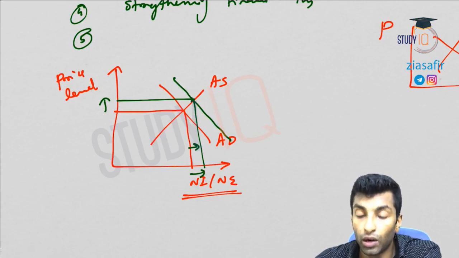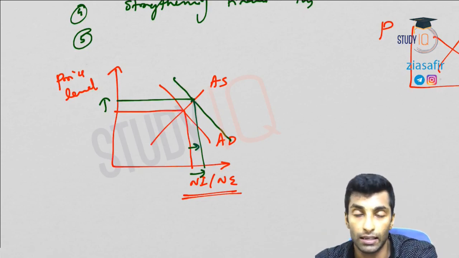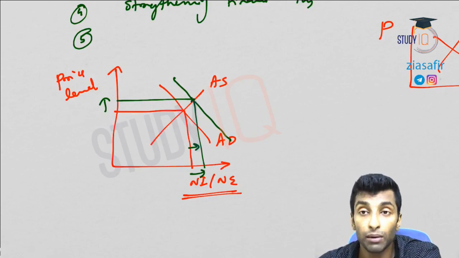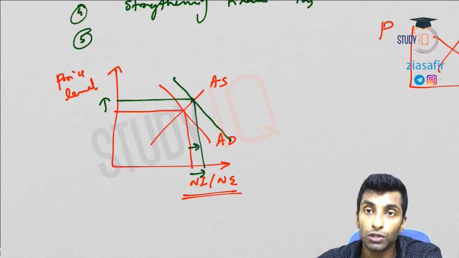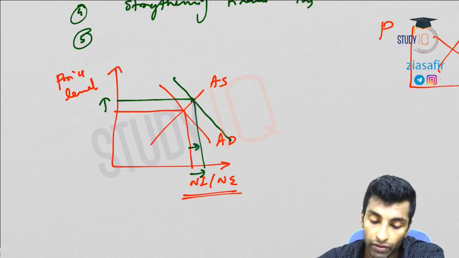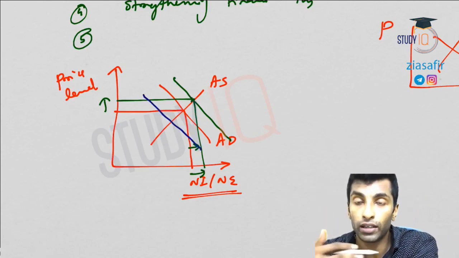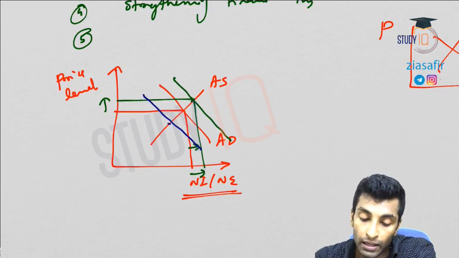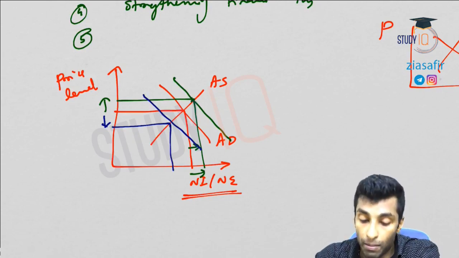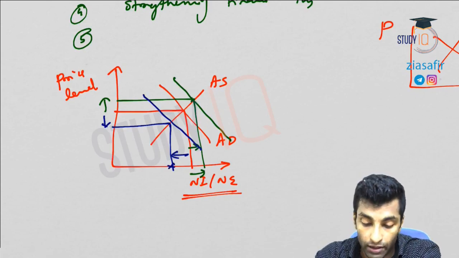So what can you conclude here? Inflation is there, but national income has also increased. That means growth is there. On the other hand, if you suck out money supply, that means reduce money supply, it will reduce the purchasing power, the demand will reduce, aggregate demand will reduce. So let me shift that curve leftward or downward. Leftward is better to say. So now the new position is this. You can see inflation, the prices come down, but growth is compromised. It is affecting the growth.